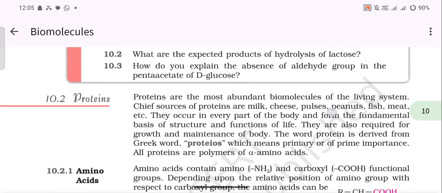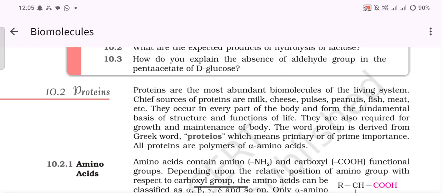Our next topic is proteins. Proteins are the most abundant biomolecules of living systems. Chief sources of proteins are milk, cheese, pulses, peanuts, fish, meat, etc. They occur in every part of the body and form a fundamental basis of structure and functions of life. They are also required for growth and maintenance of the body. The word protein is derived from the Greek word proteus, which means primary or of prime importance.